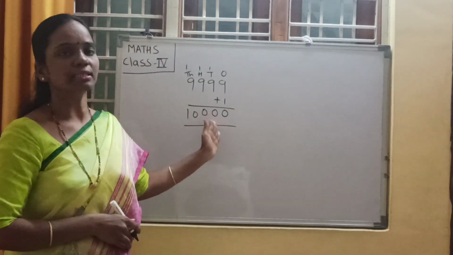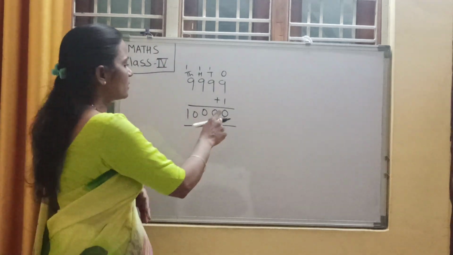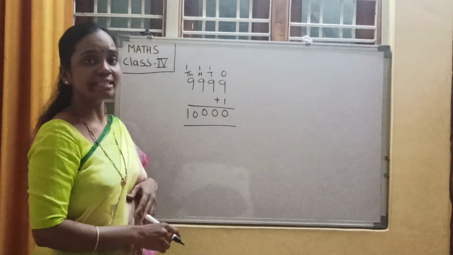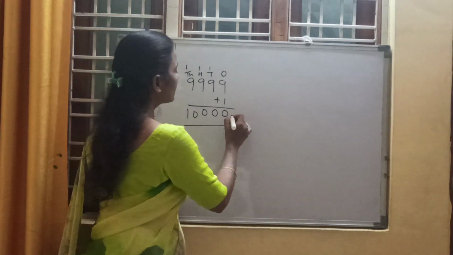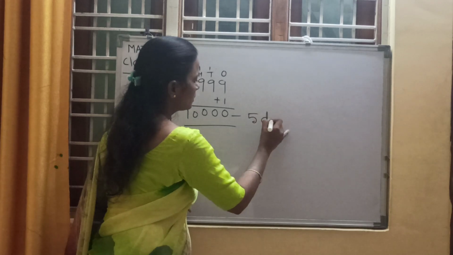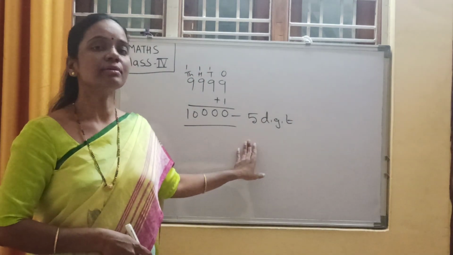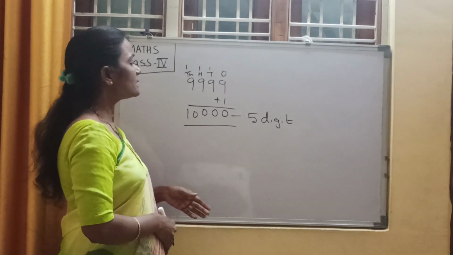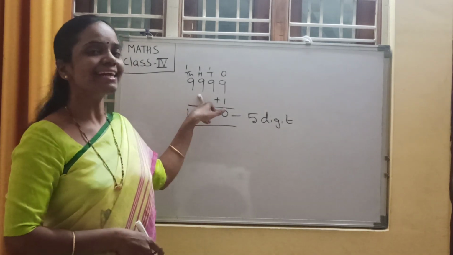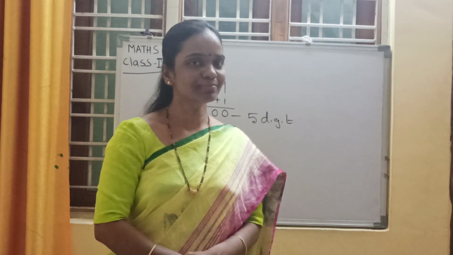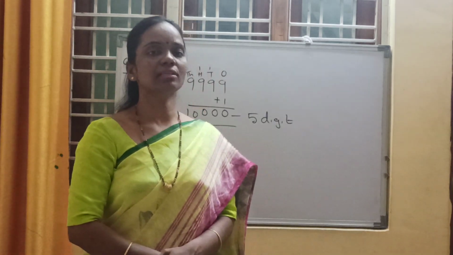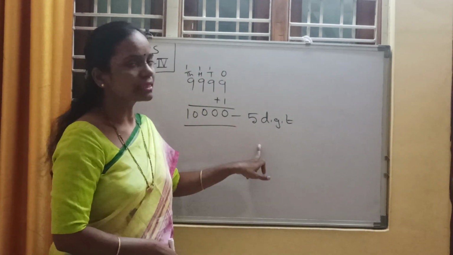What is this number, children? How many digits are there? 1, 2, 3, 4, 5. 5 digits are there. So it is a 5-digit number. Now children, tell me, after 9999 what number will come? Yes, 10,000. It is 10,000.